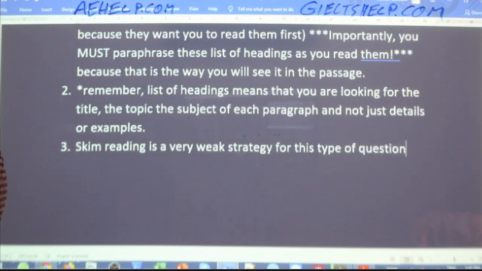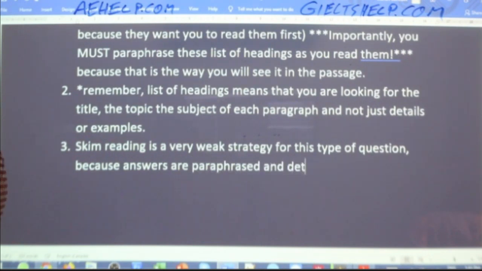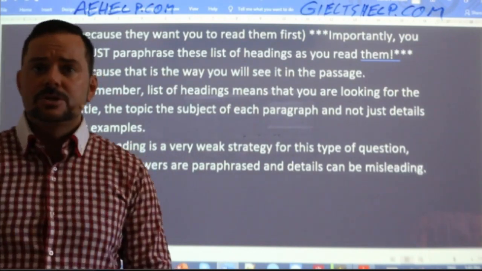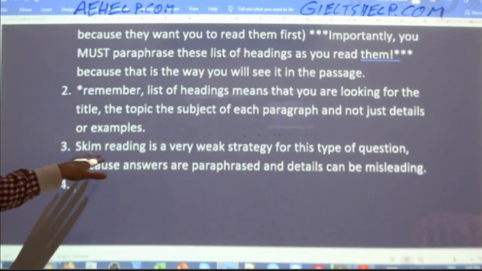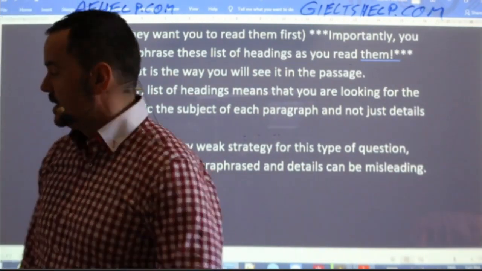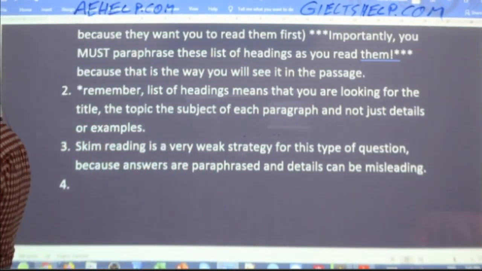Does that make sense? Because answers are paraphrased and details can be misleading. Okay, I hope that, does that make sense, members? So does it make sense why, again, skim reading is quite a weak strategy? You do actually have to read for this, okay? All right.